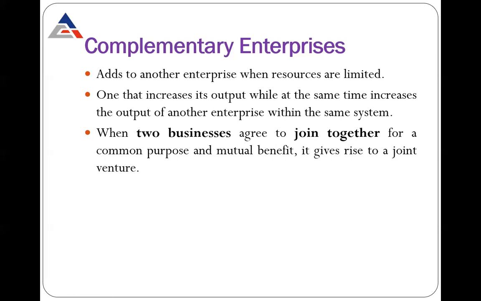When two businesses agree to join together for a common purpose and mutual benefit, it gives rise to a joint venture. Complementary enterprise means suppose two companies are running parallel to each other and both are facing some loss in the market. Then they decide to join their ventures, to join their businesses so that they can earn profit. This is called the complementary enterprise. When two enterprises join together to make one business to gain profit, it is called a complementary enterprise.